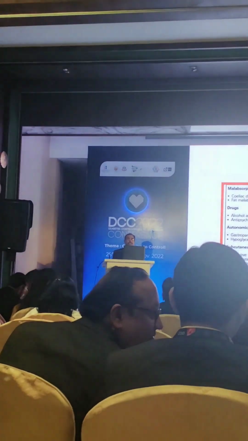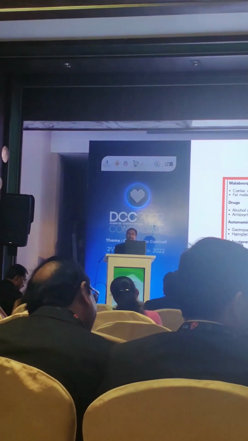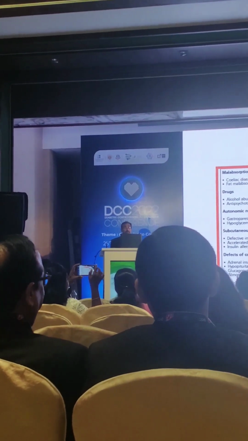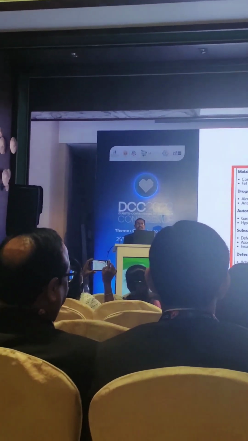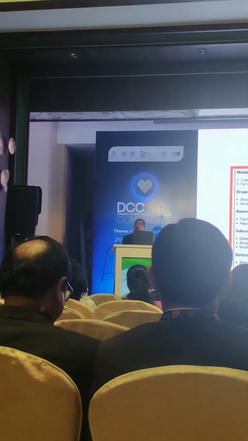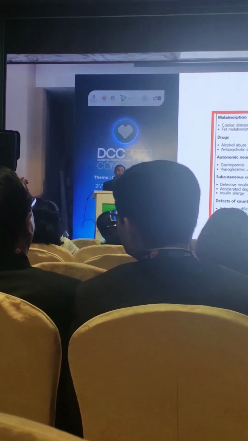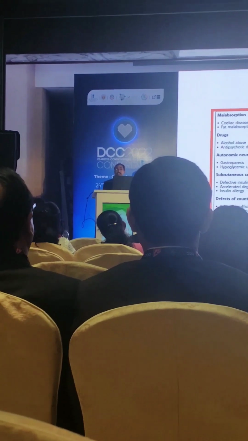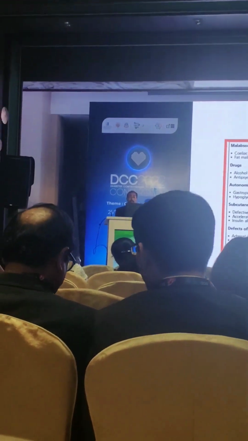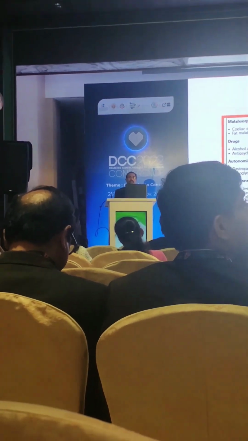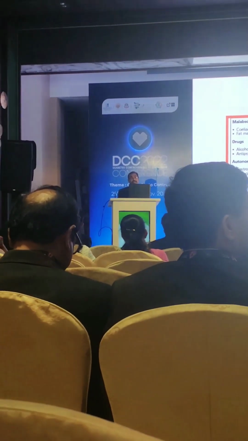Then certain other causes like autonomic neuropathy. They say that if there is a follow-up of brittle diabetes or a brittle diabetic case, 50% of the patients after 10 years or after 20 years will have autonomic neuropathy. And because of this autonomic neuropathy, again there will be instability in the glycemia of that particular patient.